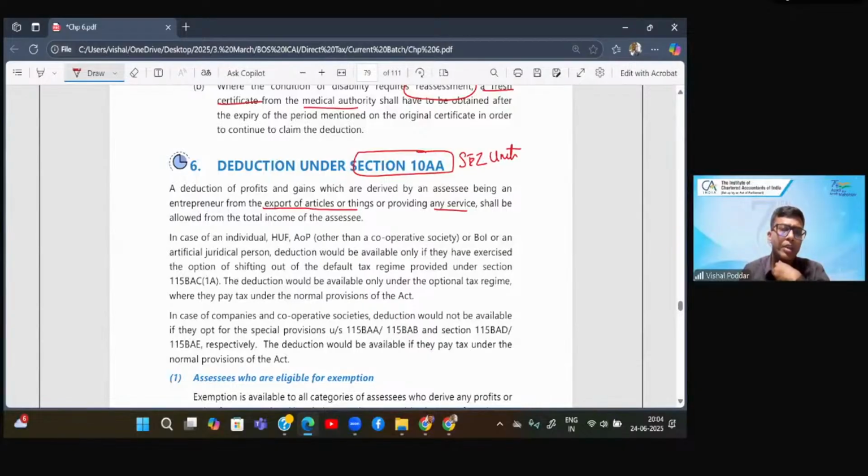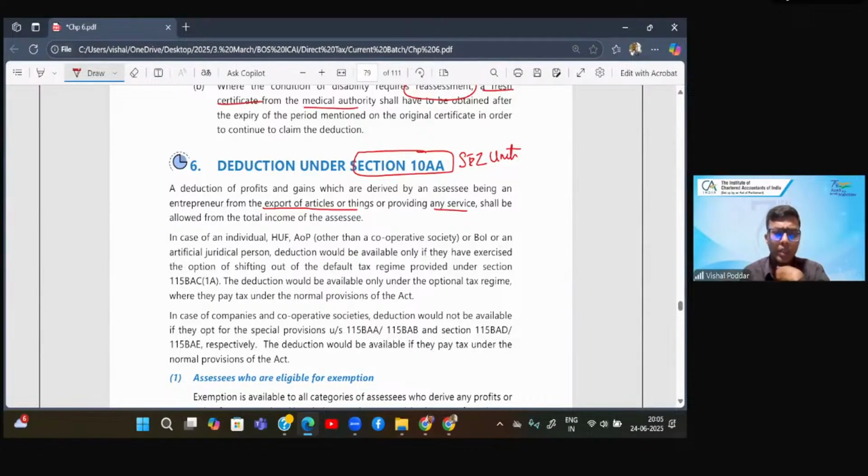And 10AA will give you deduction only where you are exporting. So basically SEZ is for exports only, but let us say you're also doing some domestic sales. In that case, I will not give you complete deduction. The deduction will be limited to the extent of export incomes.